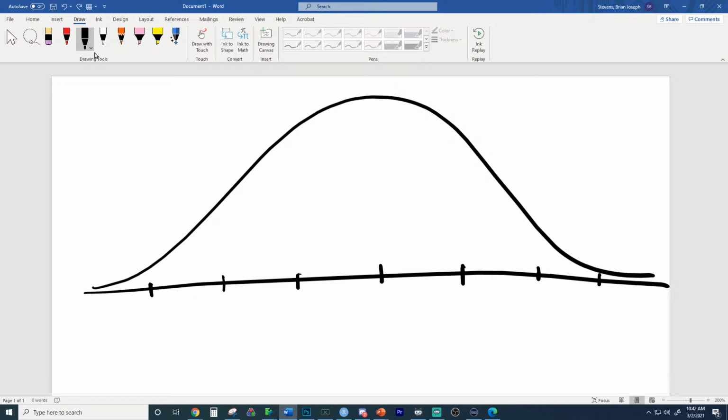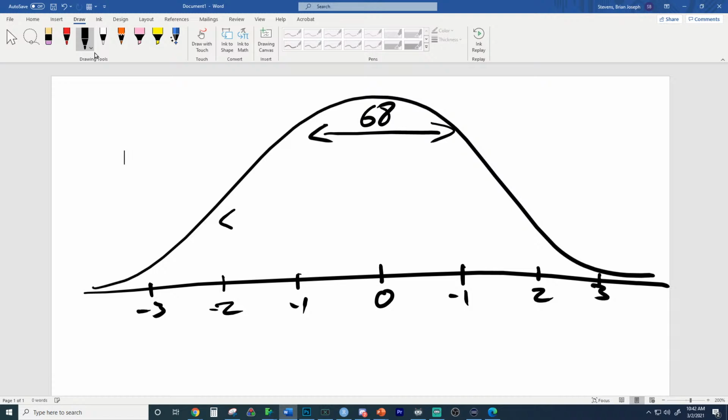How do I know this? The first one we can do, which is the easiest, is going left to right here. How much area is in here? These are numbers we must instantaneously know. How much percent is inside here? This is inside of a z-score of negative and positive 1. What percent is inside negative and positive 1? 68. So we next have 95. This is called the empirical rule. And then we have 99.7.